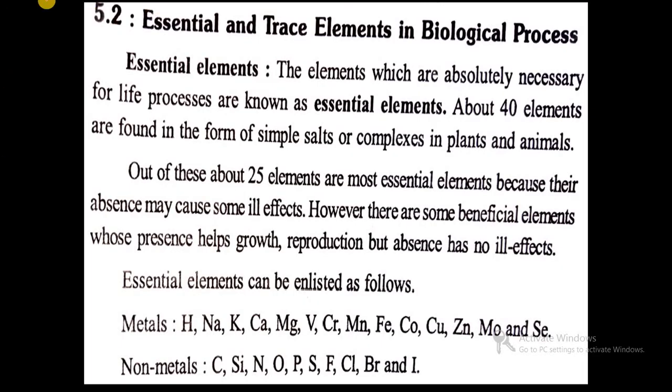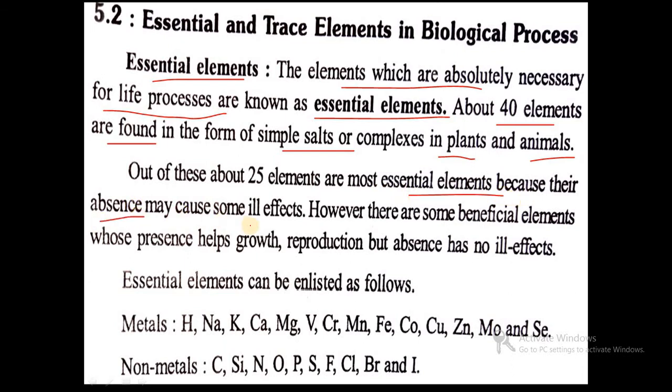Then as per our syllabus we will see what are essential elements. The elements which are absolutely necessary for life processes are known as essential elements, and about 40 elements are found in the form of simple salts or complexes in plants and animals. Out of these, 25 elements are the most essential elements because their absence may cause some ill effects. However, there are some beneficial elements whose presence helps growth and reproduction, but whose absence has no ill effects.